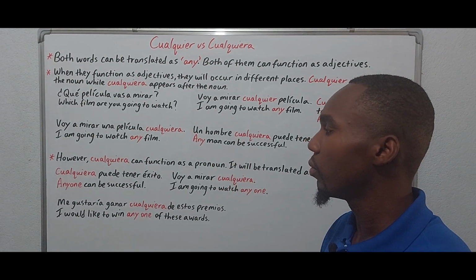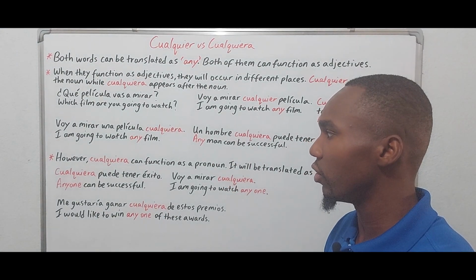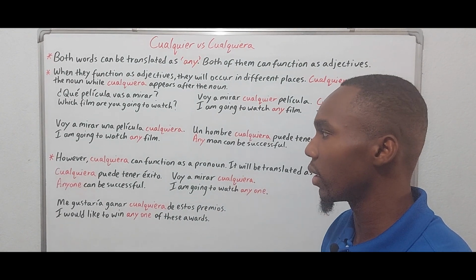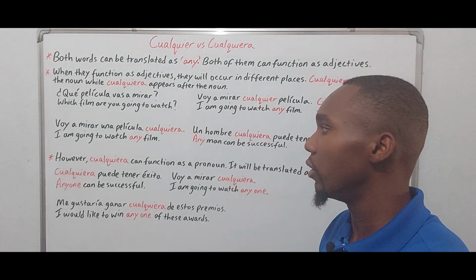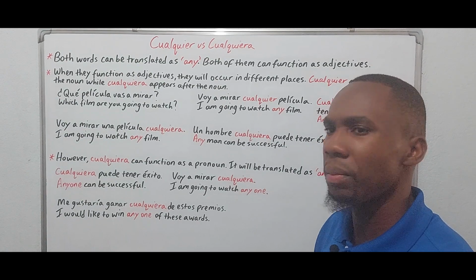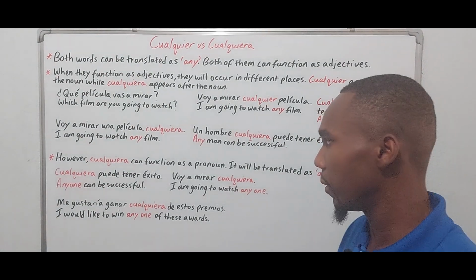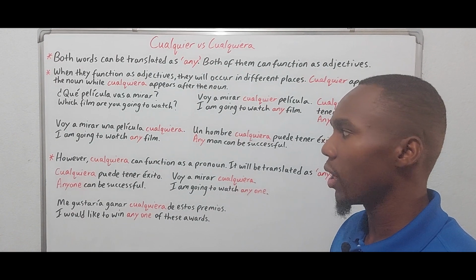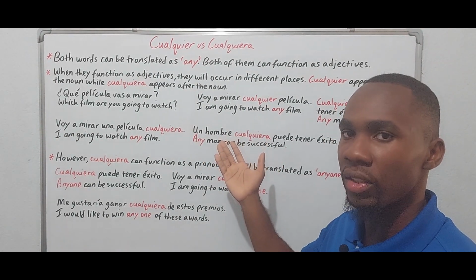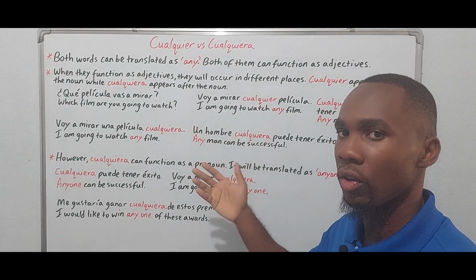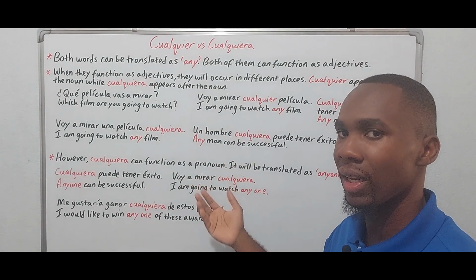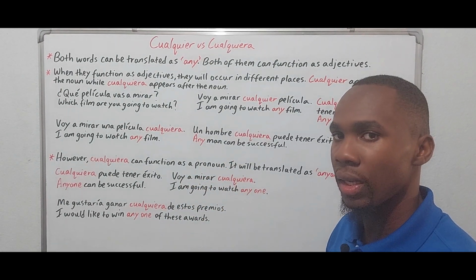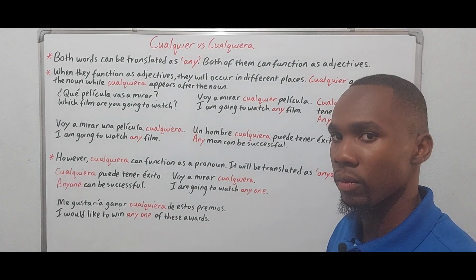Now, let's look at the second usage. And I think the second usage of cualquiera is going to explain the negative connotation, okay? So apart from being an adjective, cualquiera can also function as a pronoun, and in this context, it will function as an indefinite pronoun, right?